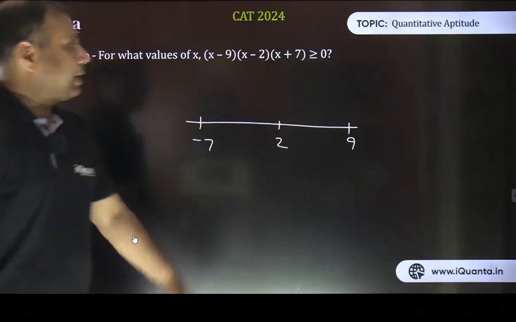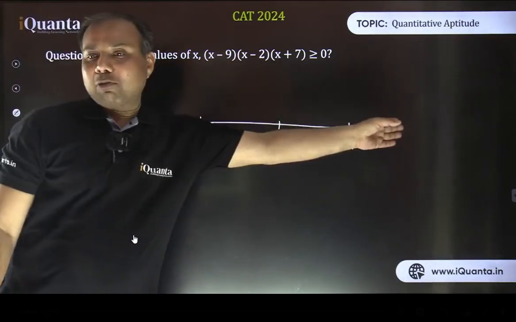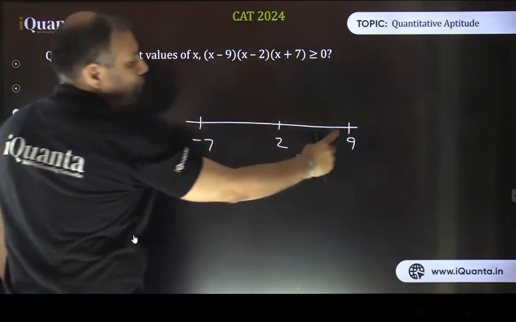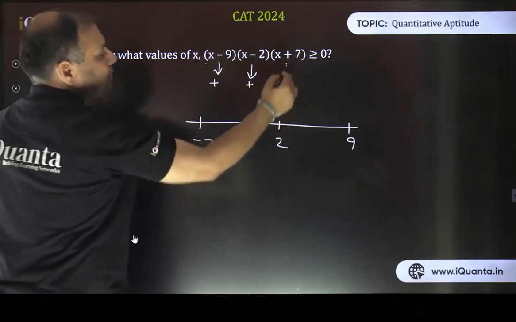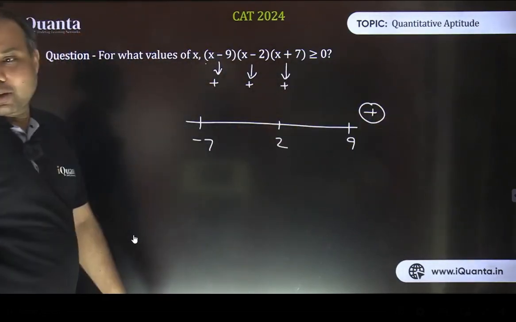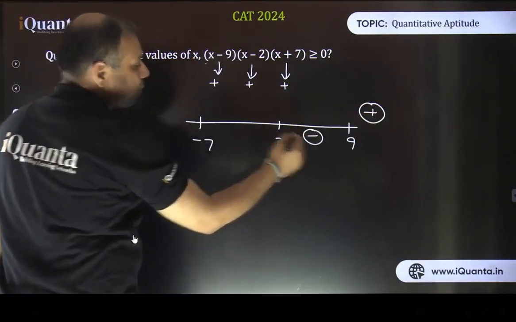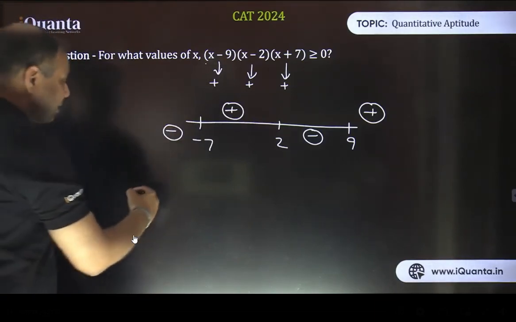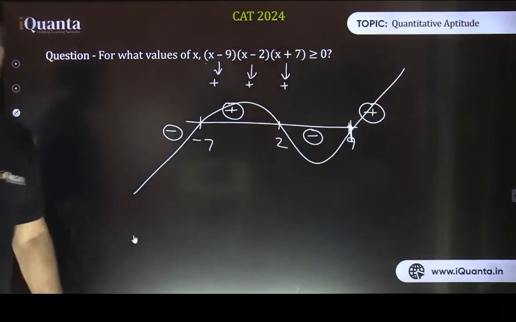Fine. Now, as I said, I don't know what about the leading coefficient here, and the first part, this will be positive or negative. Let's check. So if I take the value of x to be more than 9, what happens? If I take value of x more than 9, this term will be positive. This term is also positive, and this is also positive, and the product will also become positive. That's it. So when x is more than 9, the region is going to be positive always, and this region will give us the negative values. This will again give positive, and this will again give negative. So graph, if you are going to make, will be something like this. It will go like this and this and this. ठीक है ना? The graph will be something like this.